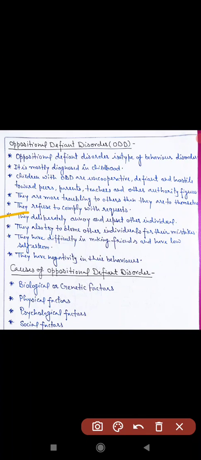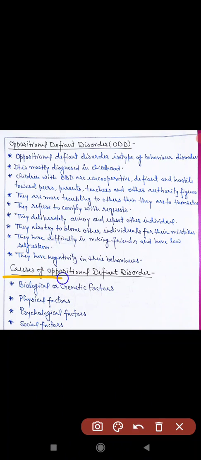They deliberately annoy and upset other individuals. They also try to blame other individuals for their mistakes. They have difficulty in making friends and have low self-esteem. They have negativity in their behavior.